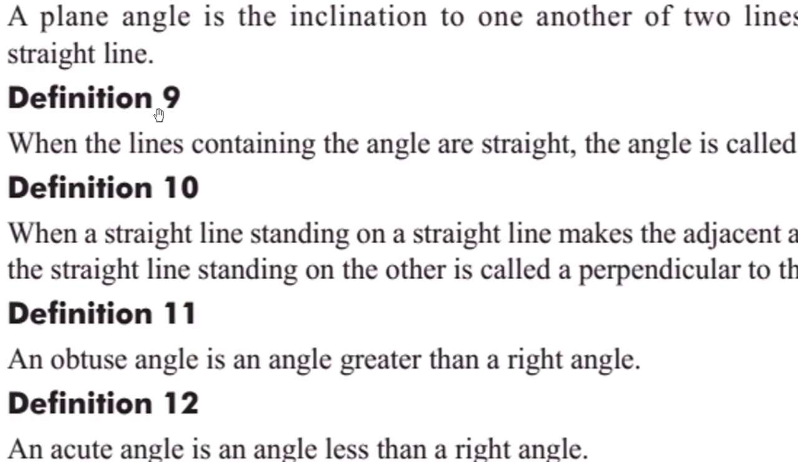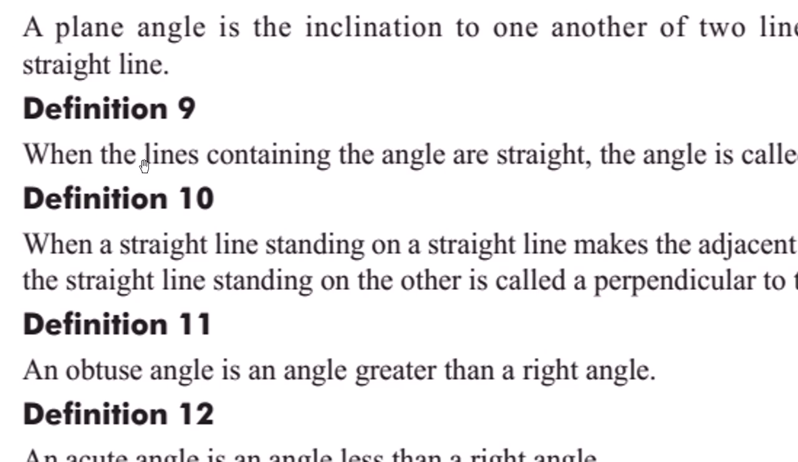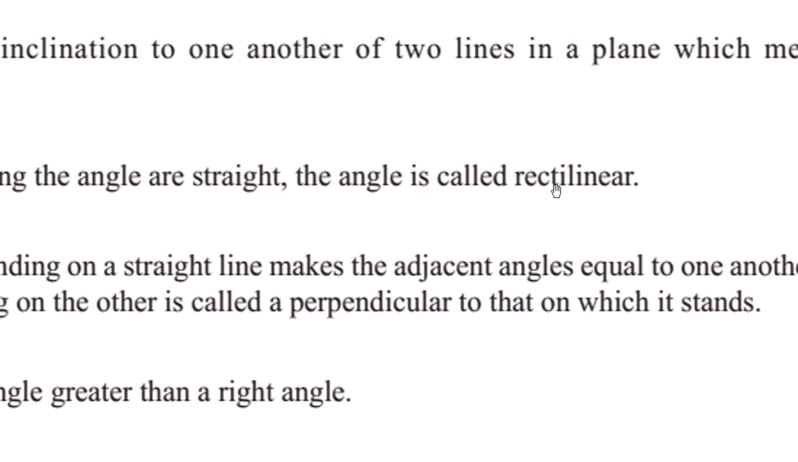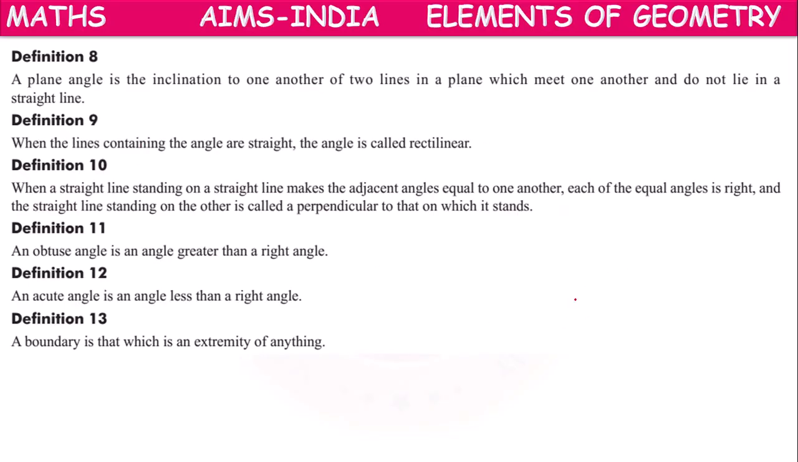So next, definition 9. When the lines containing the angle are straight, then the angle is called rectilinear. Means when the two lines, this is one line and this is one line, this is their meeting point. If the two lines are straight, then this angle of inclination is called rectilinear angle, or linear angle.